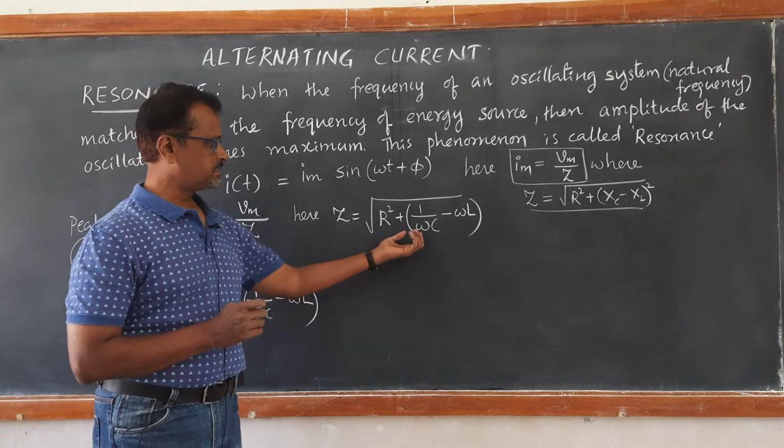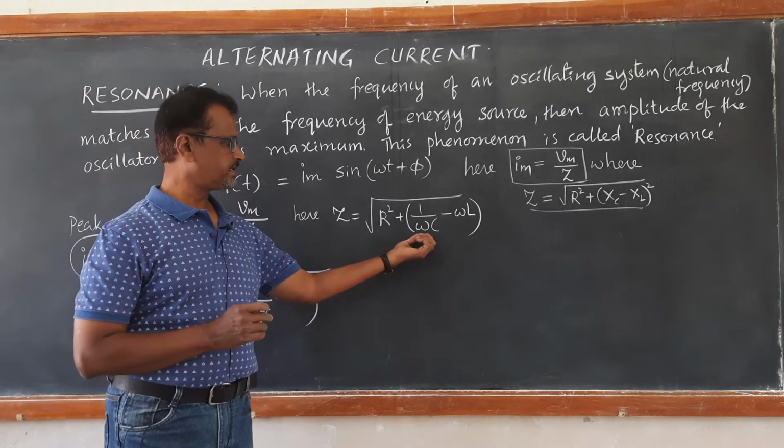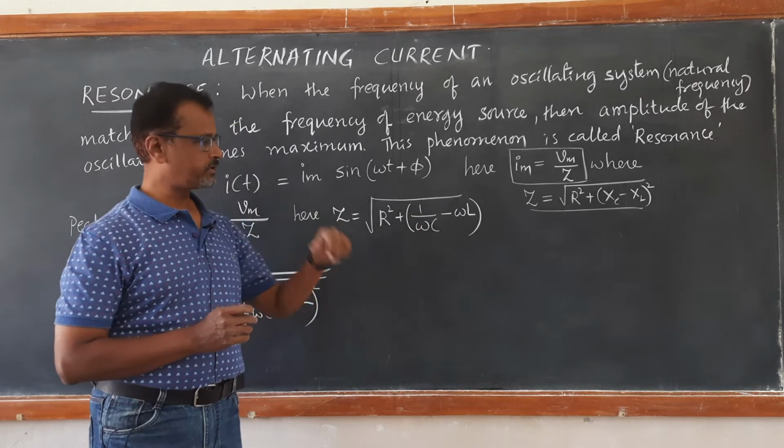Let us take the natural frequency of this LCR circuit. Instead of writing it as omega, we will write it as omega naught.